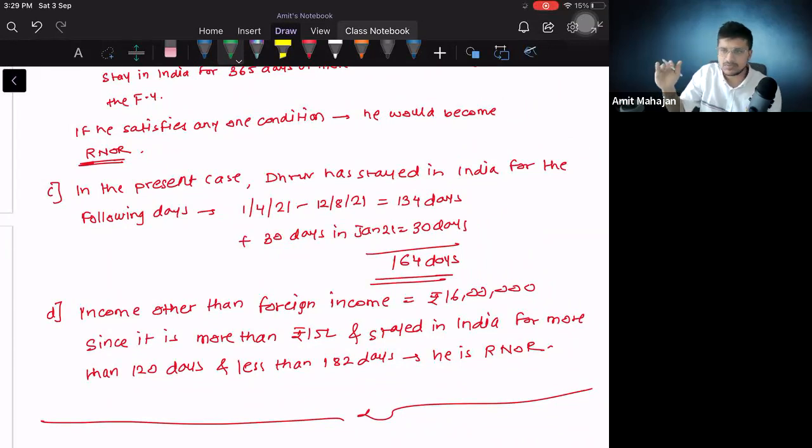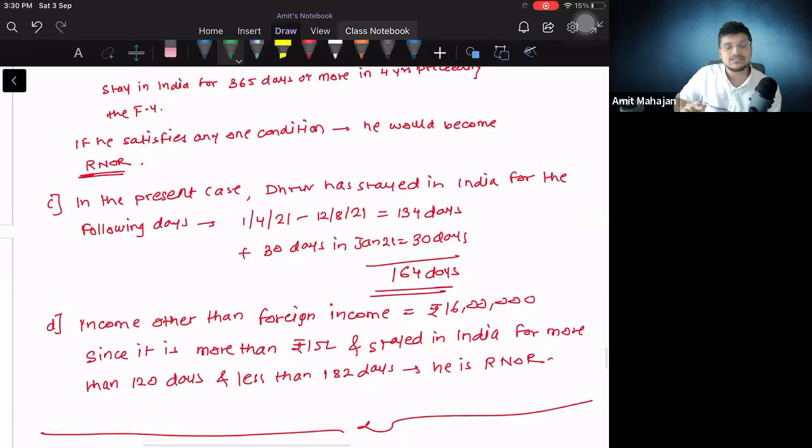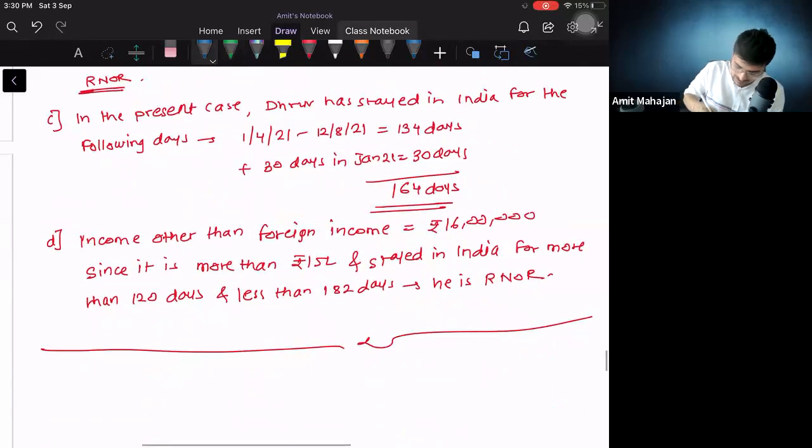Income other than foreign income is 16 lakhs; since it is more than 15 lakhs and he is staying in India for more than 120 days and less than 182 days, he will be considered as RNOR in India. Basically, let me redraft: since Indian income is more than 15 lakhs and he stayed in India for more than 120 days and less than 182 days